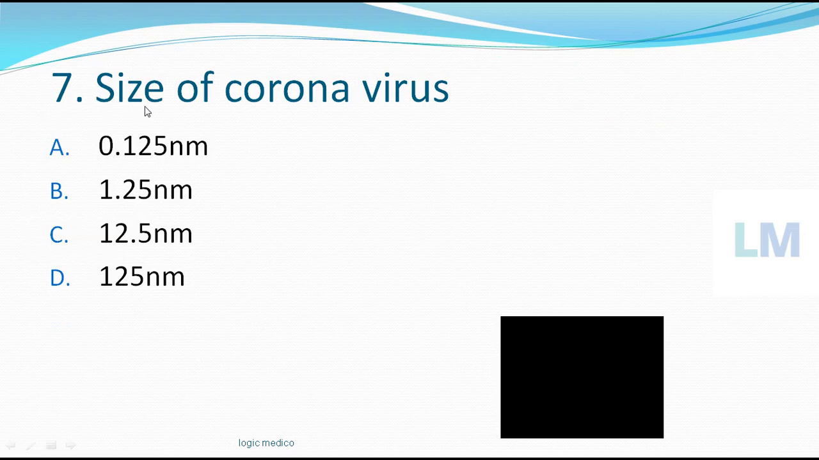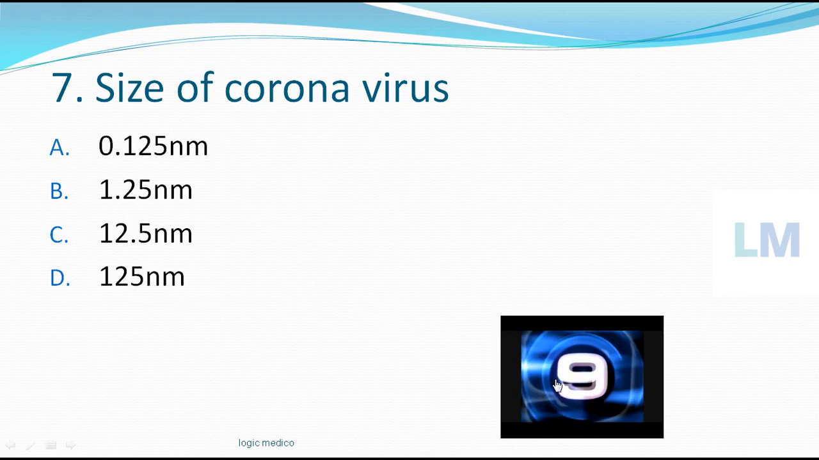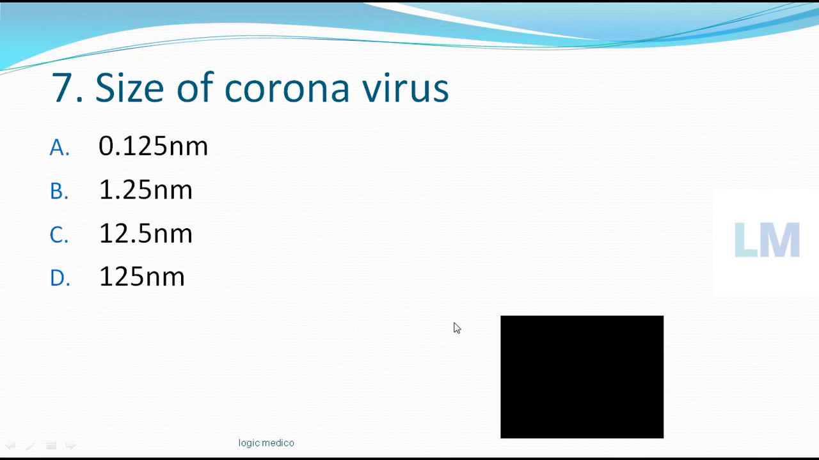The next question, question number 7. Size of the coronavirus is. Your options are 0.125 nanometer, 1.25 nanometer, 12.5 nanometer, 125 nanometer. Your time starts now. So, what do you think is the answer?